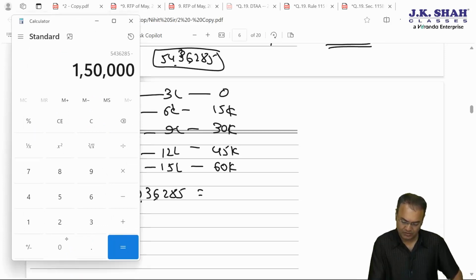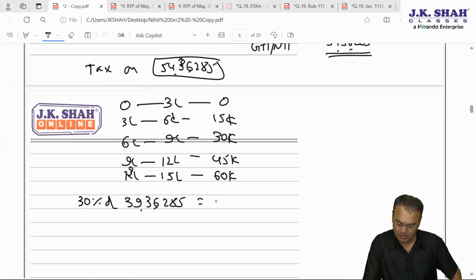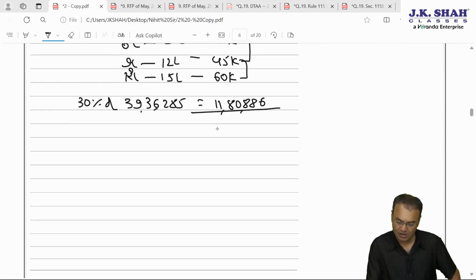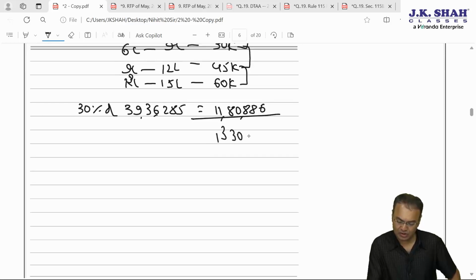Less 15,39,36 into 0.3, 11,80,886, 11 lakh 80,000, 886 plus 45, 45, 90 plus this 1.5 lakh. So total would be 13 lakh 30,886.